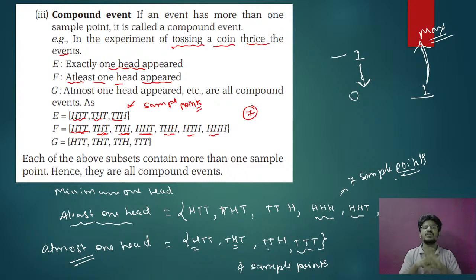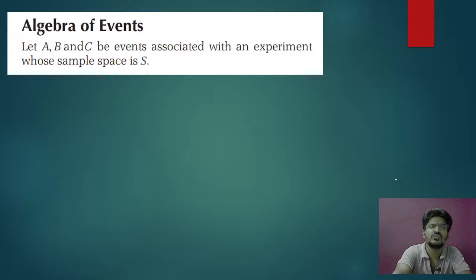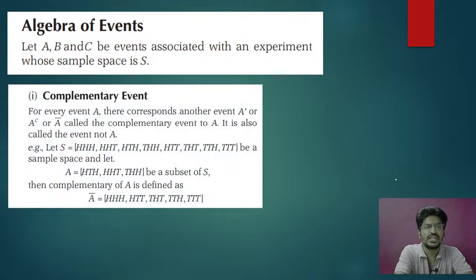So compound event means an event which has more than one sample point is called a compound event. Simple event means the sample point must be only one. Okay, so next we have to go for algebra of events.